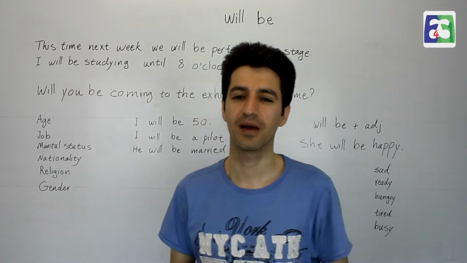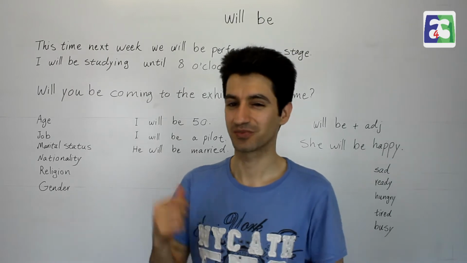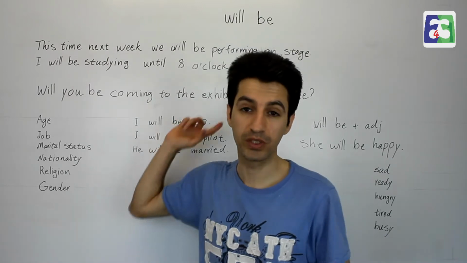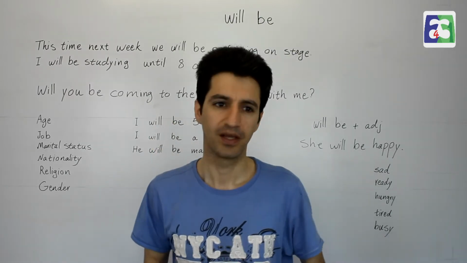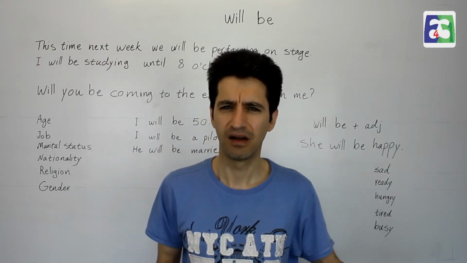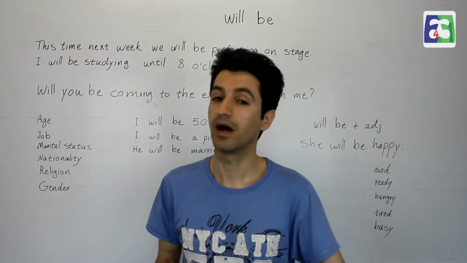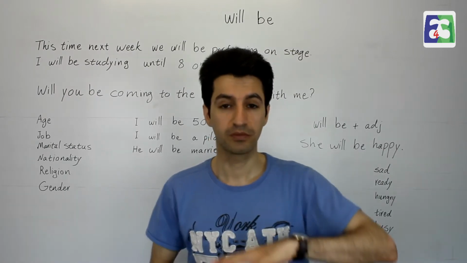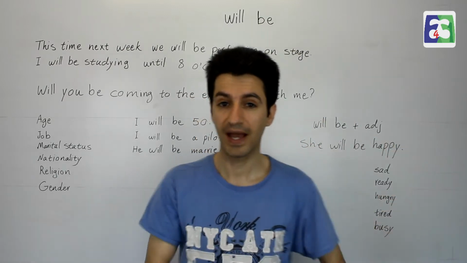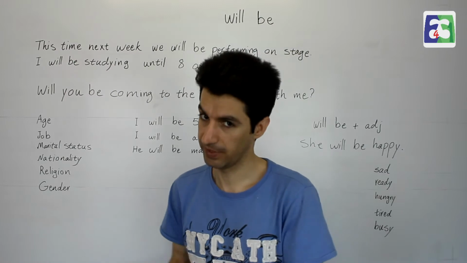But one thing happens, especially with some of my students. One of my students makes this mistake and uses will be before other verbs. She says, I will be dance, I will be go, I will be study. Oh no. When we want to talk about future, we add will to the verb, not will be.